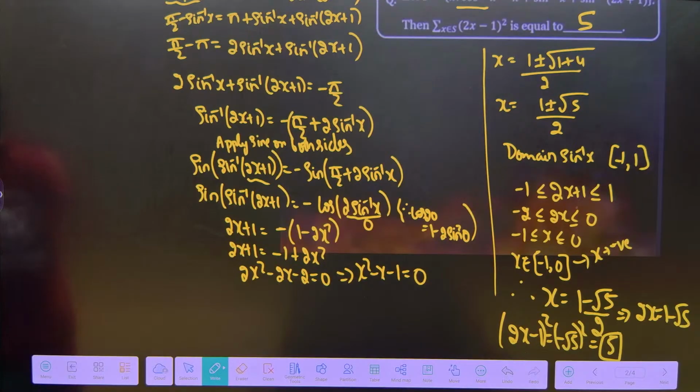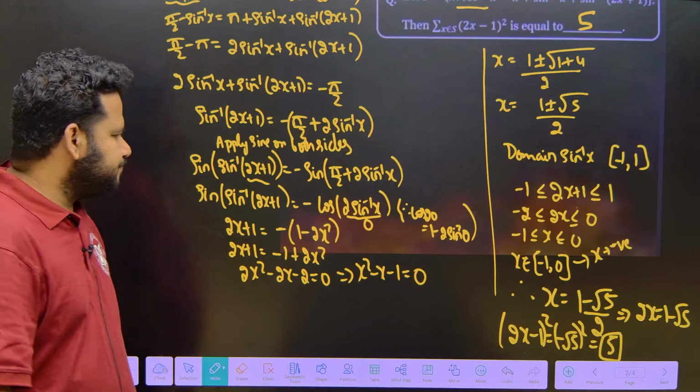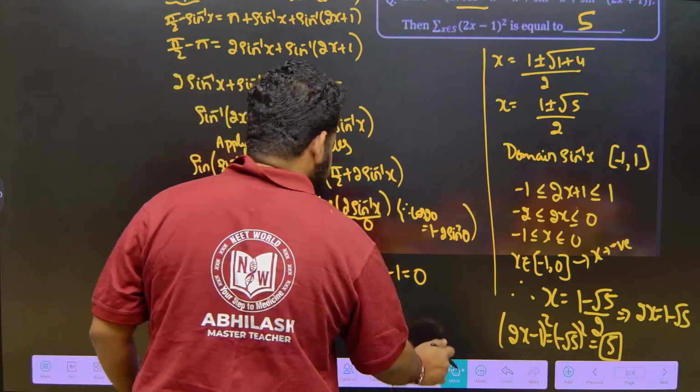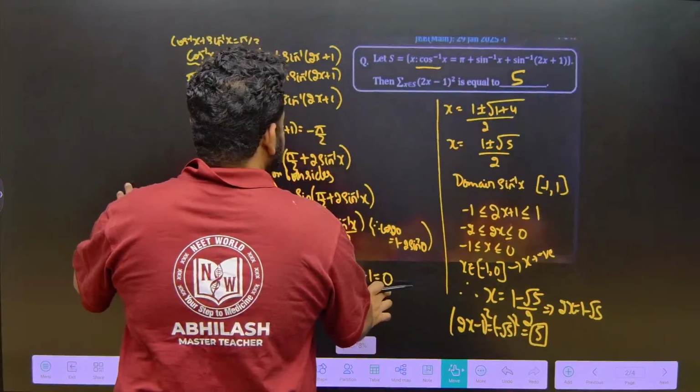5 is the right answer to this question. This is how we got to solve this question. So 5 is the right answer to this question, friends. Clear? So this is the solution to this question.